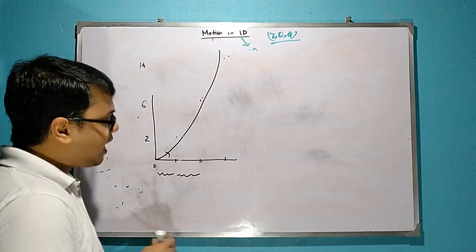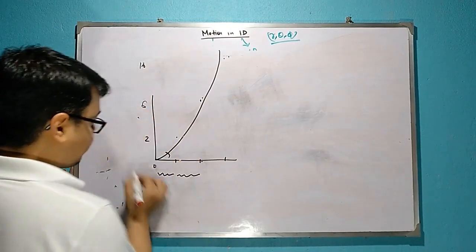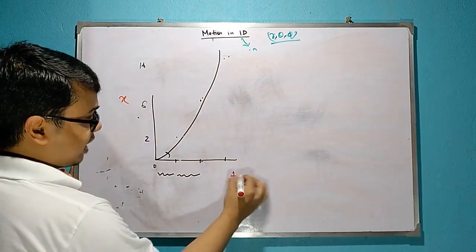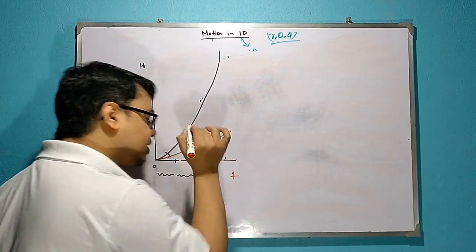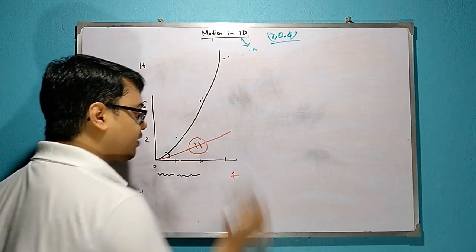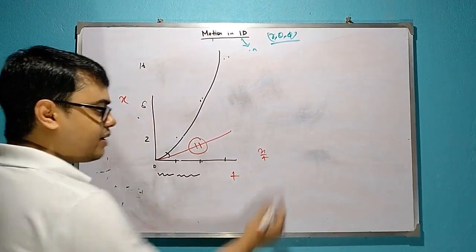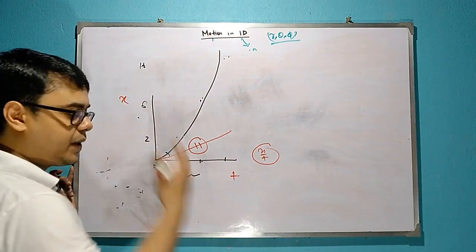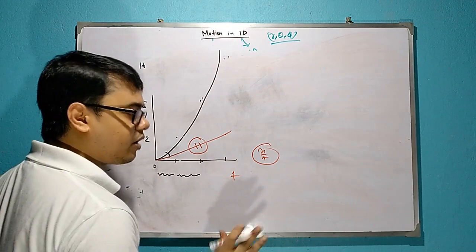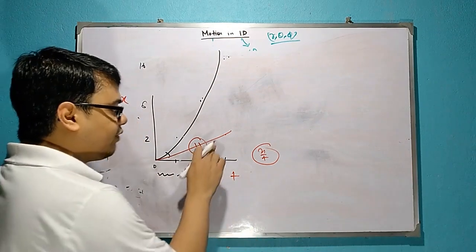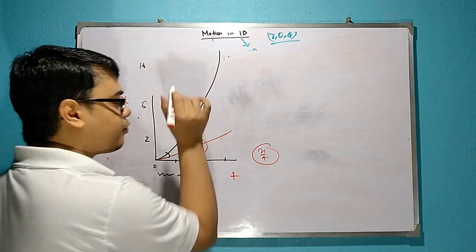So, from here, two things came out. If a graph is an x-t graph, remember, very important, if it has a straight line portion, that means this portion is uniform. That means here the slope is constant, x by t is constant. That means the velocity is constant or speed is constant. So, if there is a straight line, this motion will be of uniform type. If it is not a straight line, if it has a curve, then it will be non-uniform.